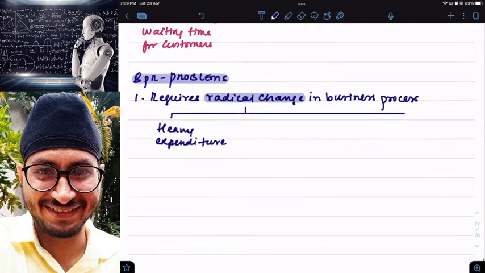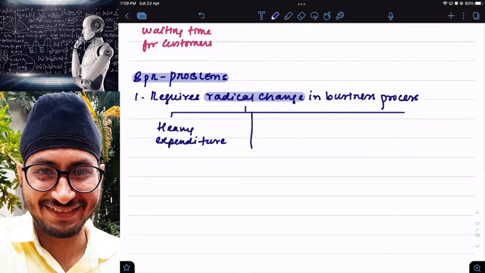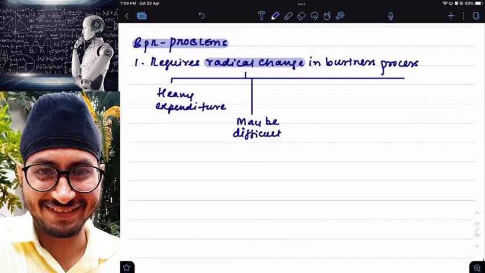And moreover, it may be difficult for employees to adapt to new changes. Employees may not be ready to start the new way of working. They are comfortable doing the work as they are doing. They may not like any changes. That is one more problem.